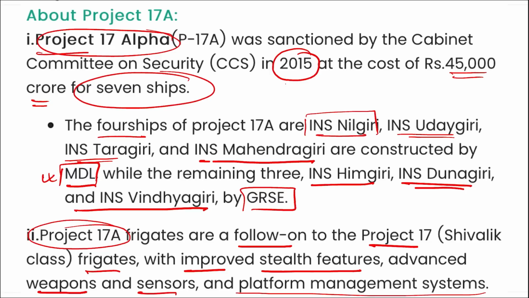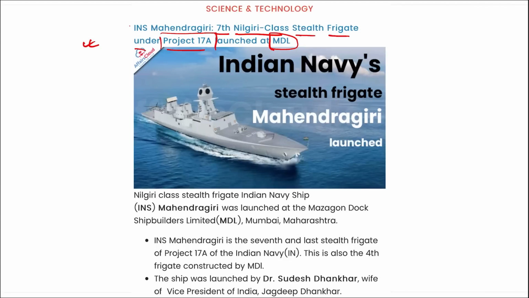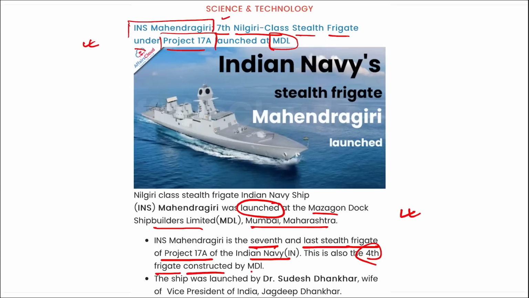So this is your Project 17A that was approved in 2015, for which 45,000 crore rupees were allocated for 7 ships. Correct. So remember, recently INS Mahendragiri, the 7th Nilgiri class stealth frigate under Project 17A, was launched at the Madgaon Dock Shipbuilders Limited in Mumbai, Maharashtra. It was developed by them only, and it is the 7th and the last stealth frigate of Project 17A of the Indian Navy. This is also the 4th frigate constructed by Madgaon Dock Shipbuilders Limited.